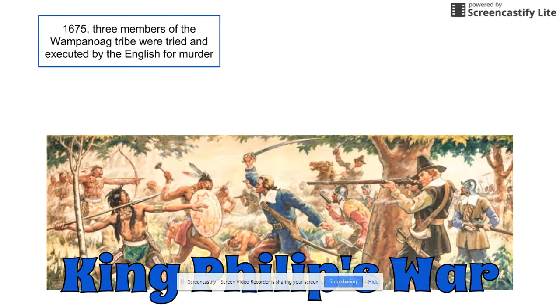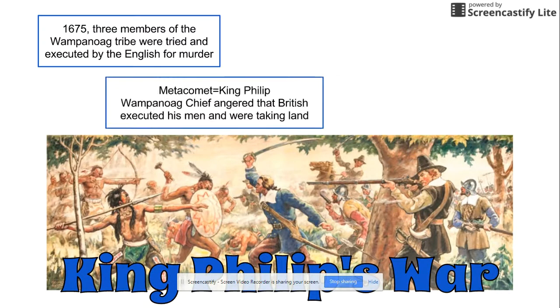And in 1675, three members of the Wampanoag tribe, and the Wampanoags, to look back, right, these were the tribe that helped the pilgrims when they first arrived at Plymouth, right? Massasoit was the leader. He sent Squanto to help the pilgrims survive. Well, at this point, Massasoit's son, Metacomet, was the leader of the Wampanoags. He was known as King Philip by the colonists.